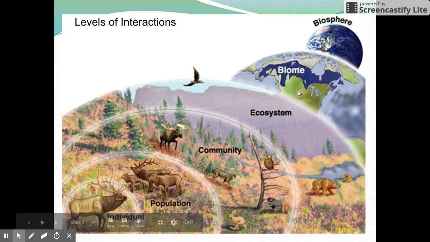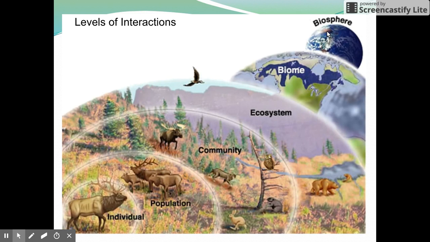The next level of interaction is the biome. The biome is all of the areas that look the same as the ecosystem for that climate. So they all share a common climate. So a biome would be something that has all the same climate and all the same ecosystem aspects, but over a large area. And then finally, we have the biosphere.